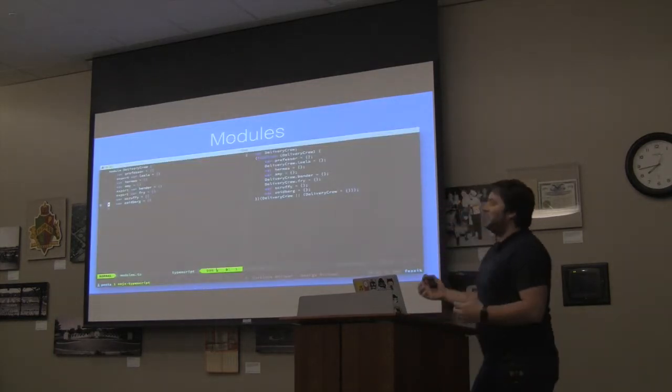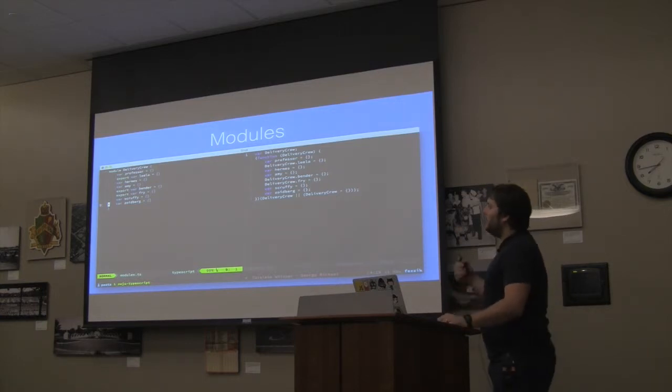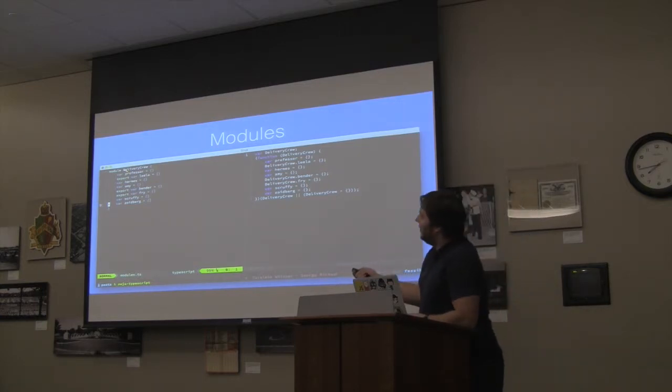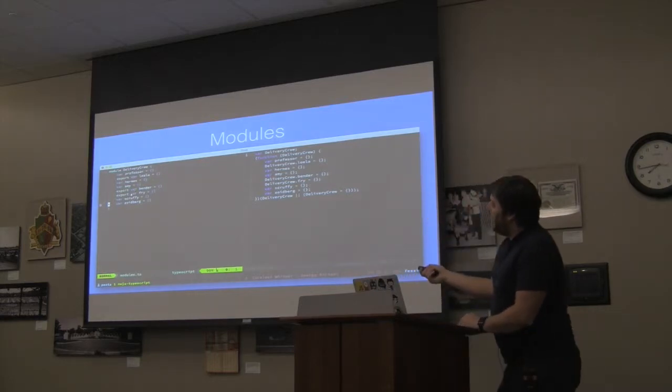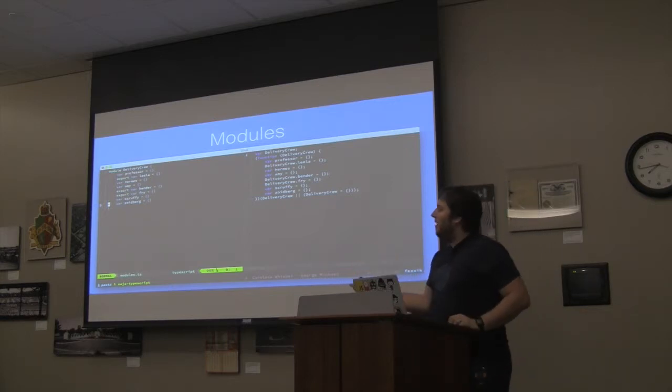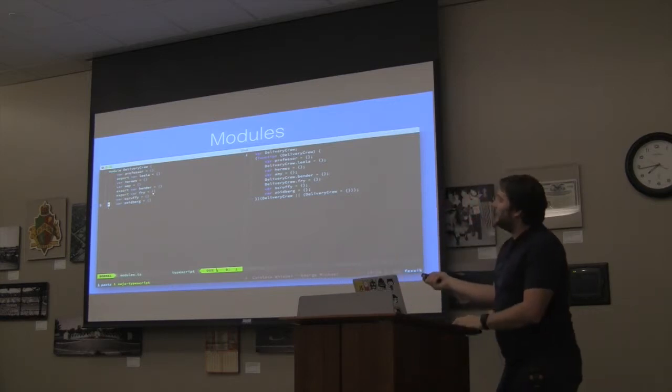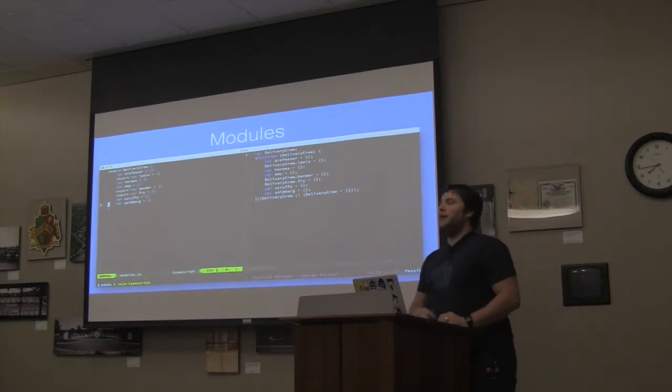Okay. We have modules too. There's a module keyword in TypeScript. Here I've got delivery crew as a module, and you can see in here I've got Professor, Leela, Hermes, Amy, Bender, all of them in there. But the only ones that I'm actually exporting are the delivery crew, which is Leela, Bender, and Fry.